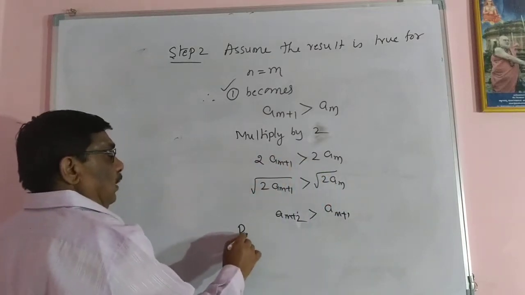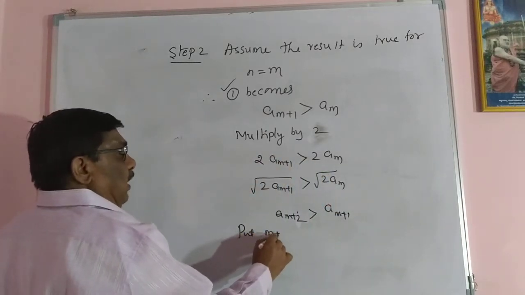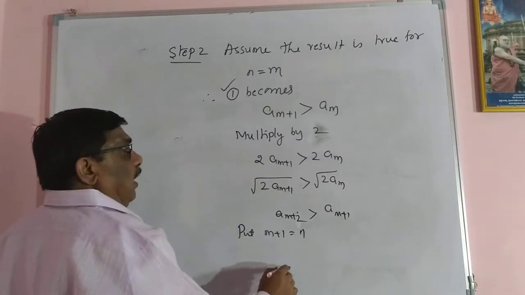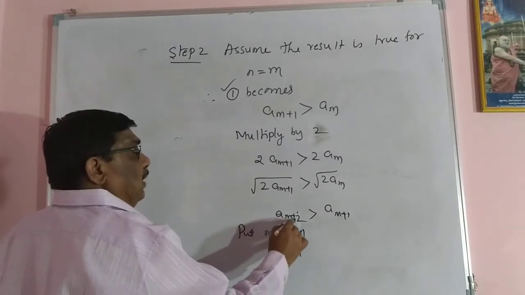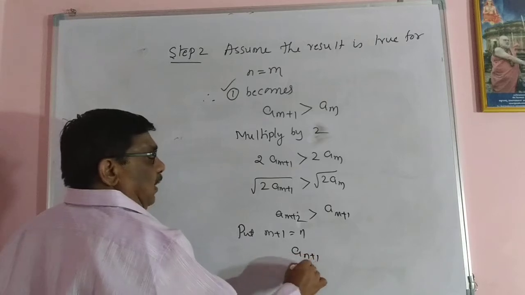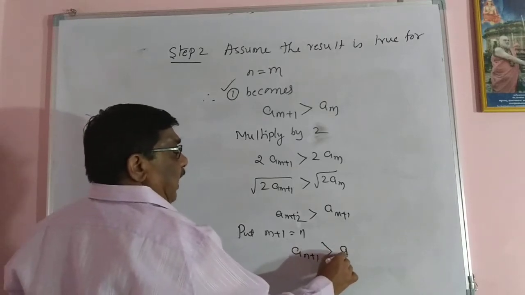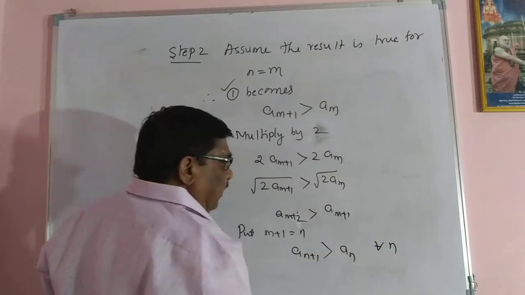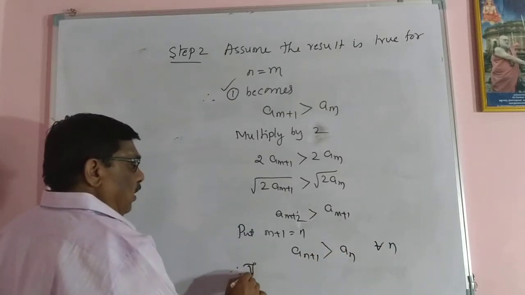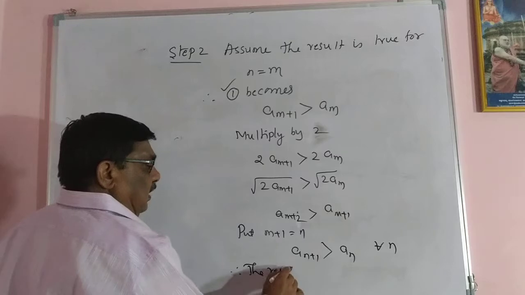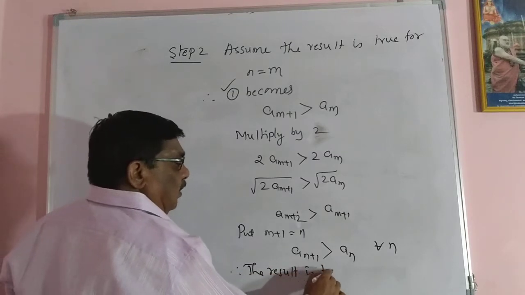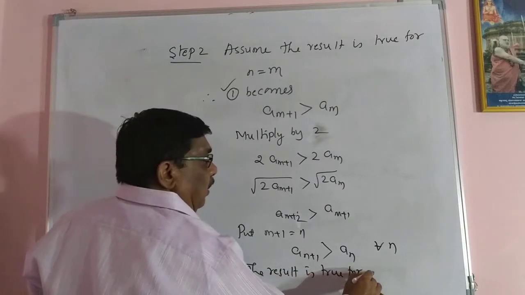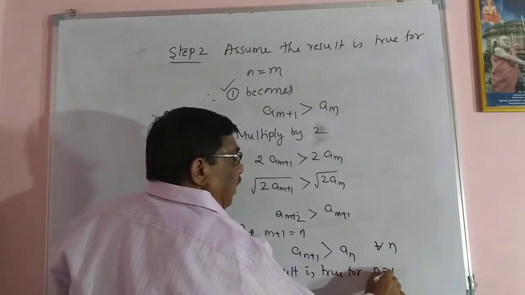So put m plus 1 equal to n. What happens here? AM plus 1, so it is AN plus 1 greater than AN. So this is true for all n. Therefore the result is true for n equal to m plus 1.